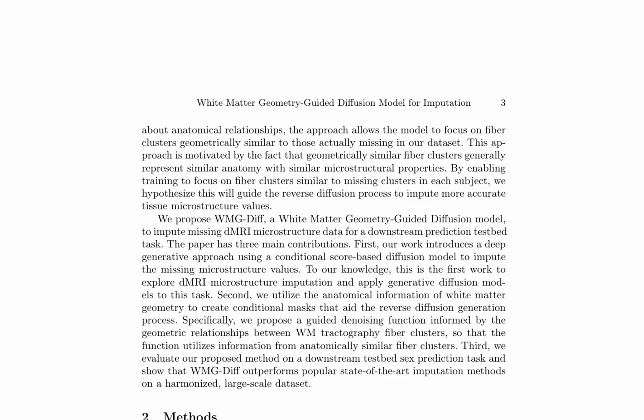The proposed WMG-Diff model utilizes a deep generative approach to impute missing diffusion MRI microstructure data, leveraging anatomical relationships within white matter geometry. This is the first work to explore dMRI microstructure imputation and apply generative diffusion models to this task. The model focuses on fiber clusters geometrically similar to those missing in the dataset, hypothesizing that this will guide the reverse diffusion process to impute more accurate tissue microstructure values.